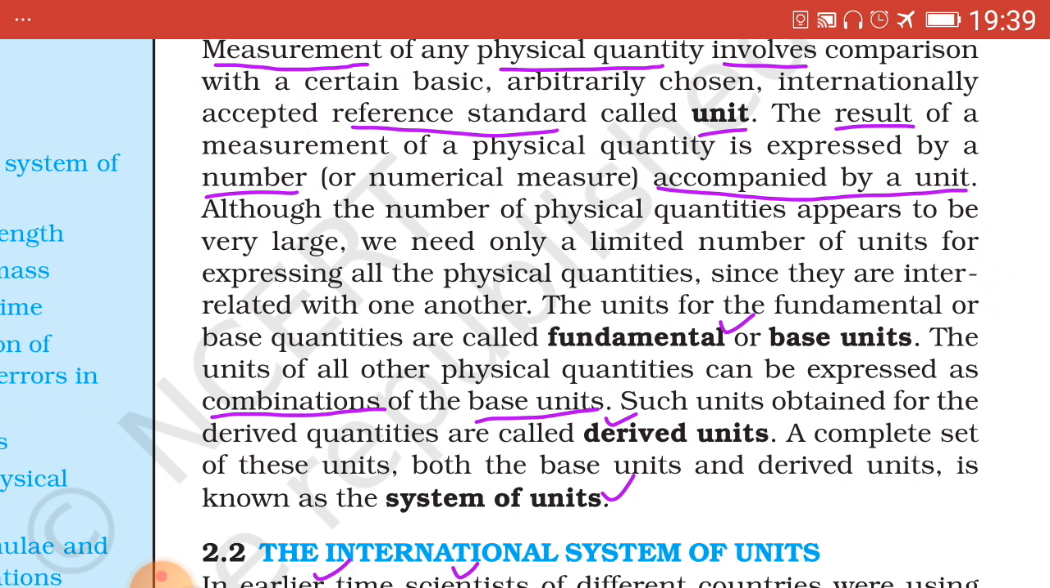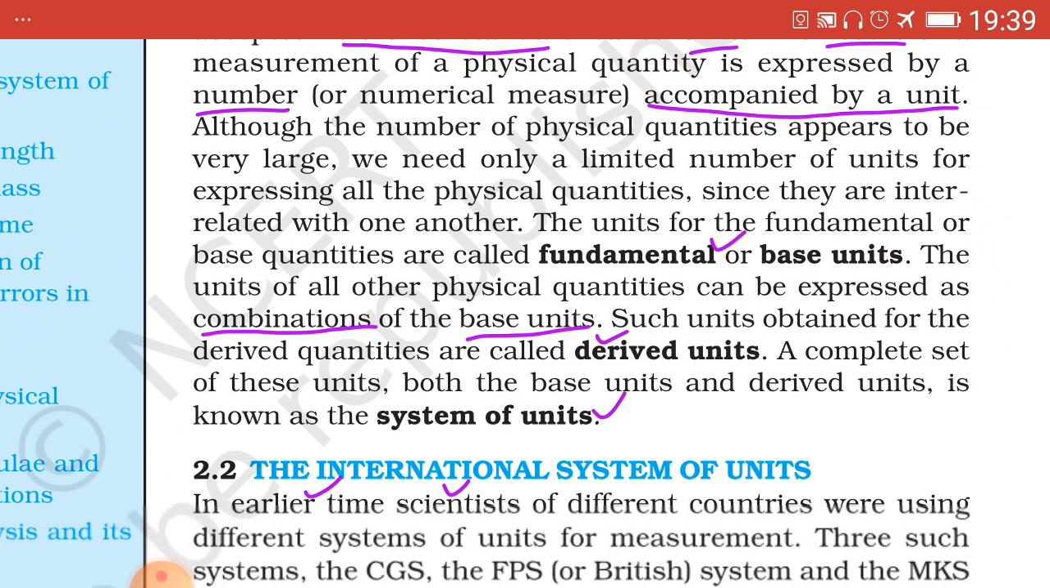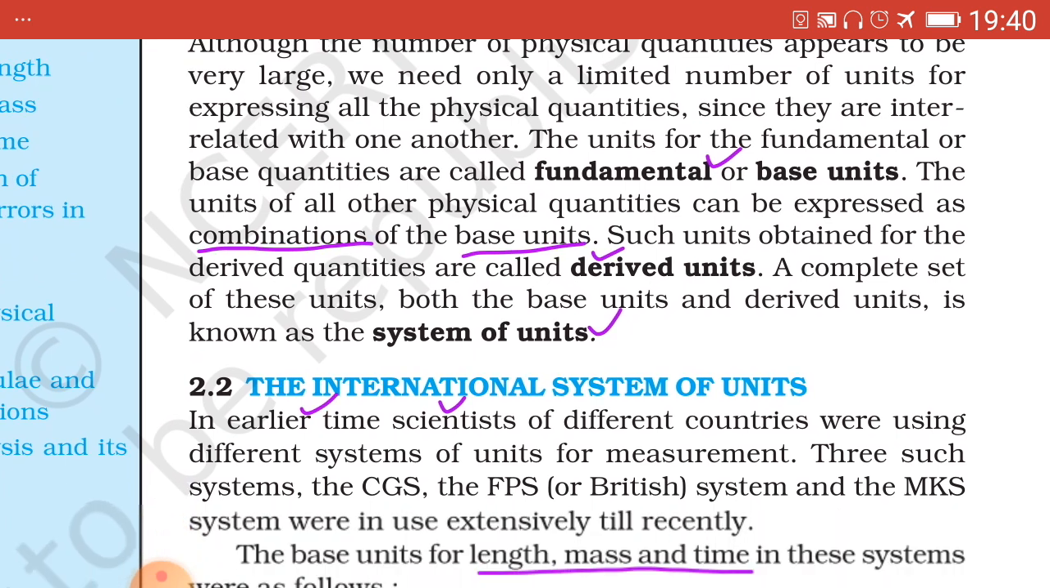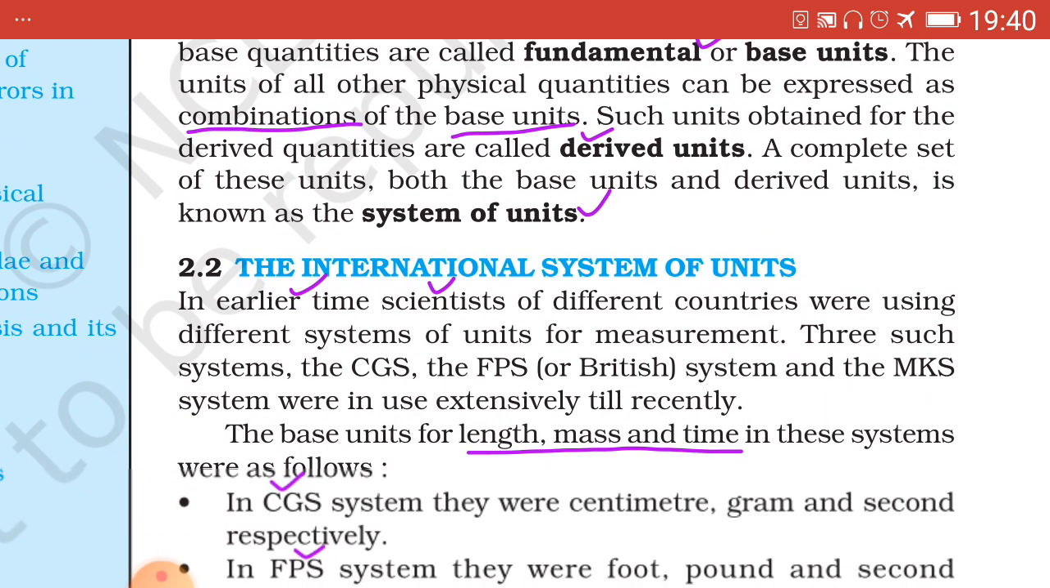And hence, in the case of derived physical quantities, we have the formula for each physical quantity. Say for example, density equals mass upon volume. Then mass is fundamental and volume means L cube, which is also fundamental. Now next topic.